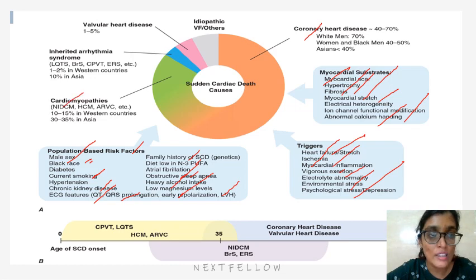Cardiomyopathies and the inherited arrhythmia syndromes like long QT syndrome, Brugada syndrome, CPVT, and early repolarization syndrome. Valvular heart disease accounts for 1 to 5%, then idiopathic VF and others.